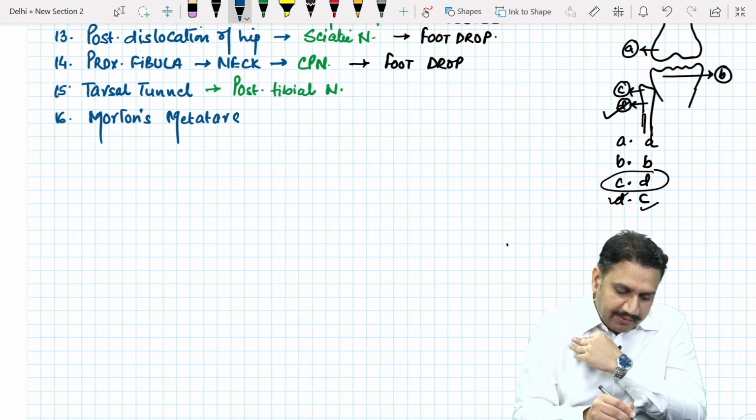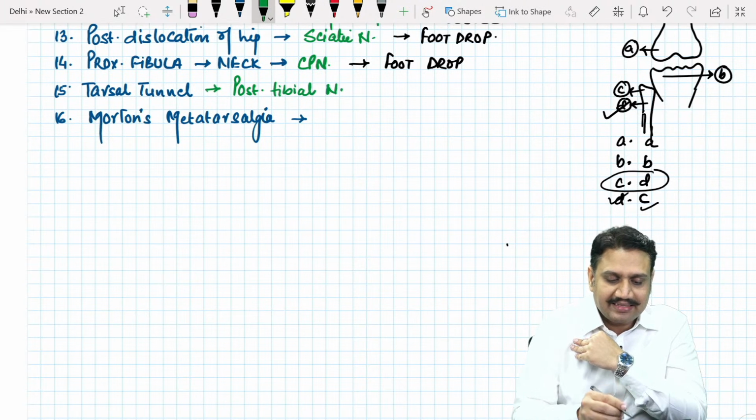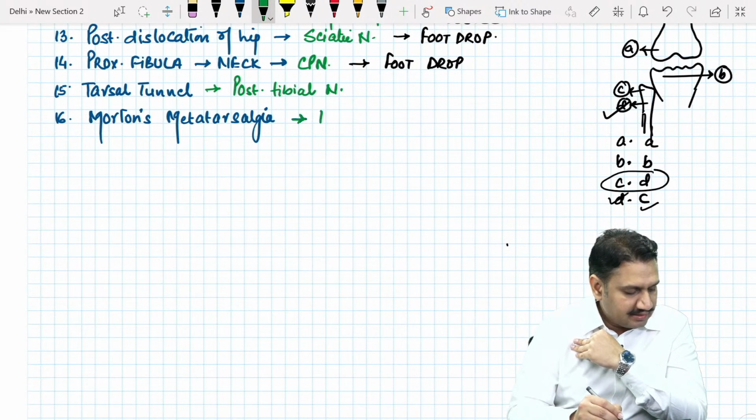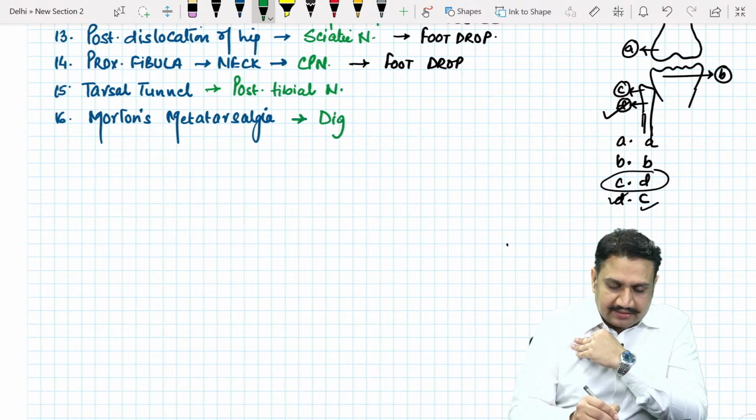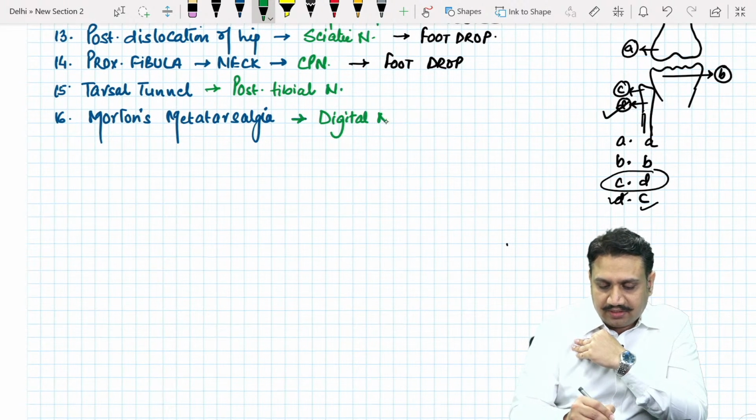metatarsalgia. Okay, Morton's metatarsalgia. What is that entity? It is actually a compression of what? It is a compression of digital nerves under the metatarsal heads.